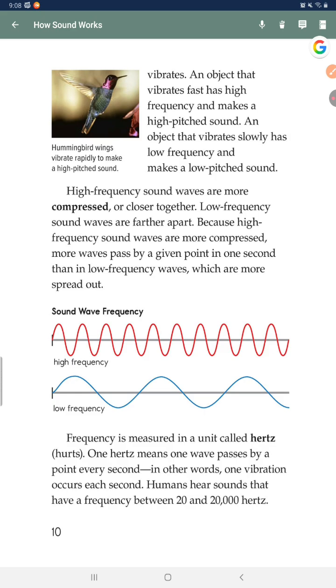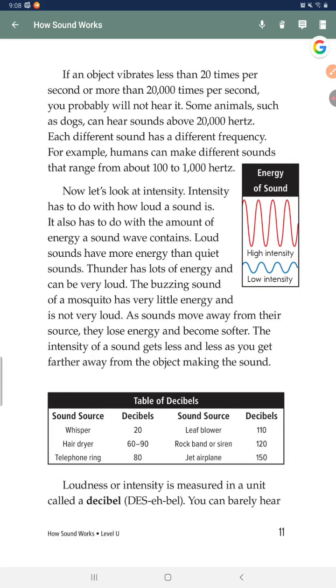Frequency is measured in a unit called hertz. 1 hertz means one wave passes by a point every second. In other words, one vibration occurs each second. Humans hear sounds that have a frequency between 20 and 20,000 hertz. If an object vibrates less than 20 times per second or more than 20,000 times per second, you probably will not hear it. Some animals, such as dogs, can hear sounds above 20,000 hertz.